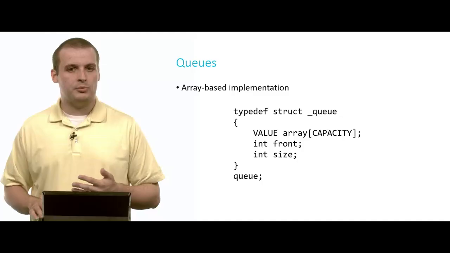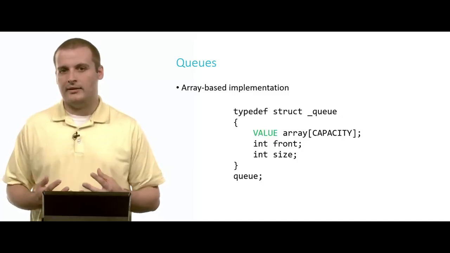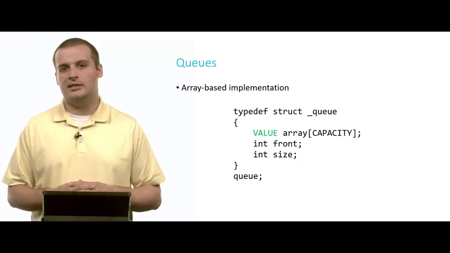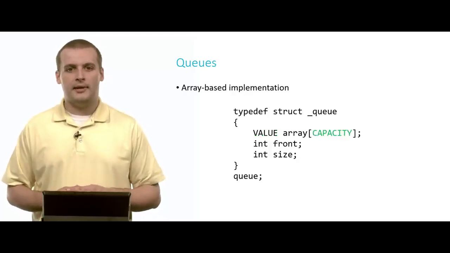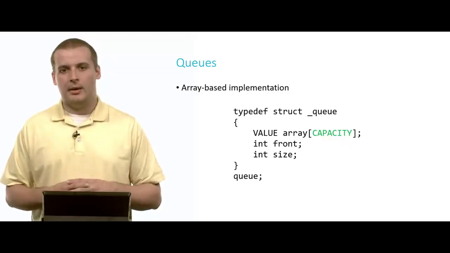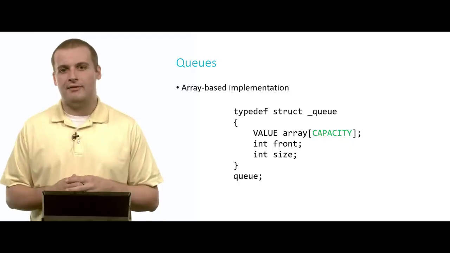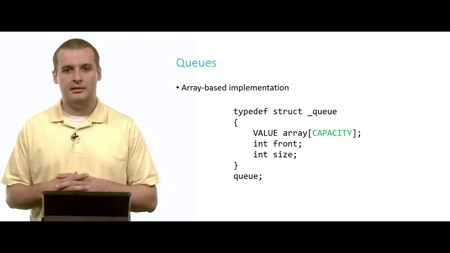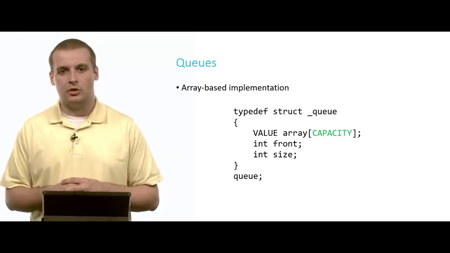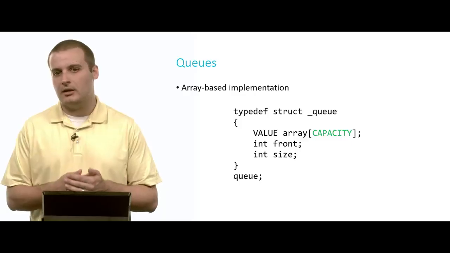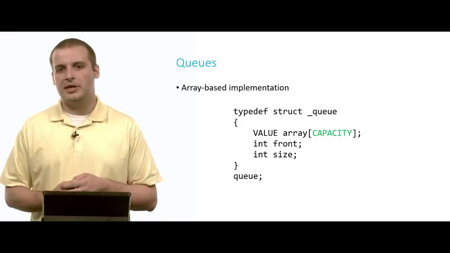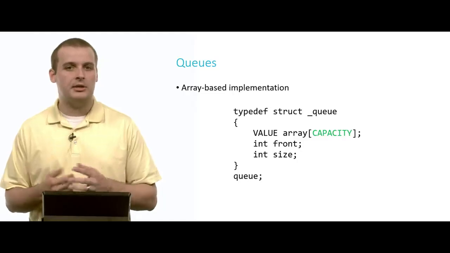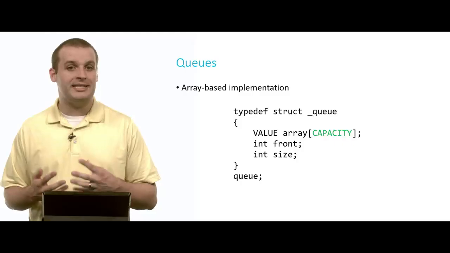The structure definition looks pretty similar. We have another array there of data type value, so it can hold arbitrary data types. We're again going to use integers in this example. And just like with our array-based stack implementation, because we're using an array, we necessarily have that limitation that C kind of enforces on us, which is we don't have any dynamism in our ability to grow and shrink the array. We have to decide at the beginning what is the maximum number of things that we can put into this queue. In this case, capacity would be some pound-defined constant in our code. And for purposes of this video, capacity is going to be 10.